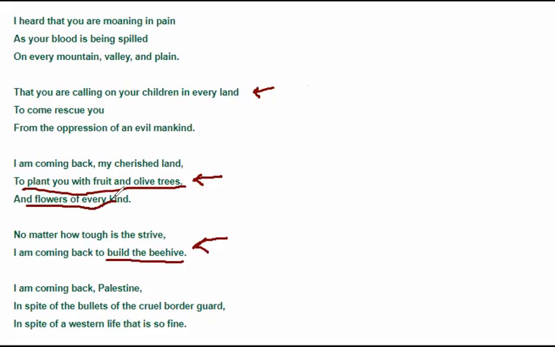This is all imagery. In spite of the bullets of the cruel border, an image of the border guard shooting bullets at the poet is an image again which comes to your mind.